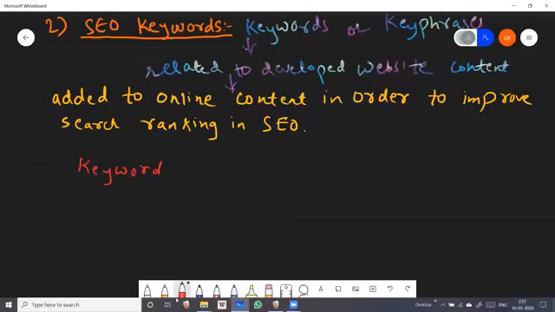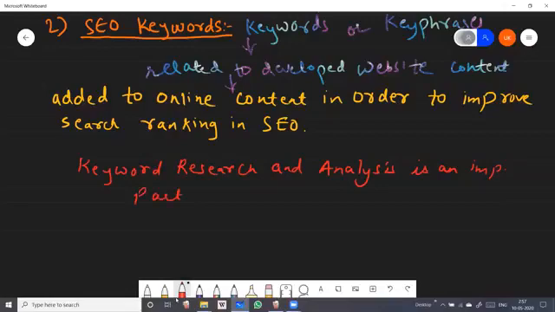Keyword research and analysis is an important part of SEO, that is search engine optimization, as well as SEM.